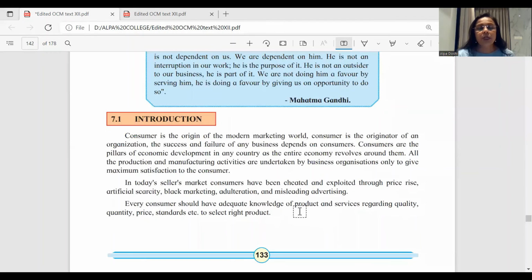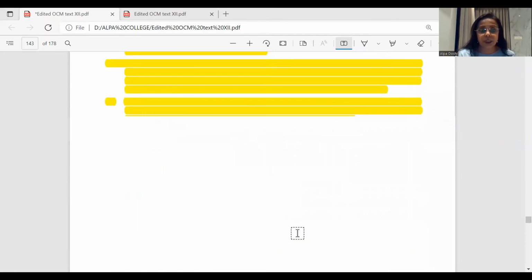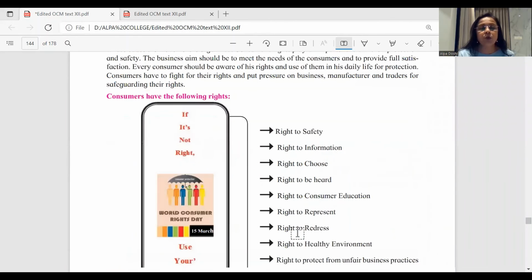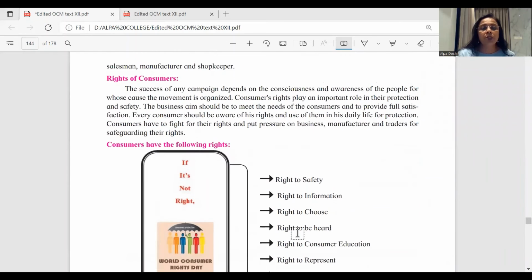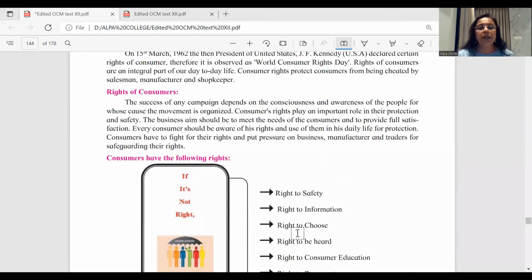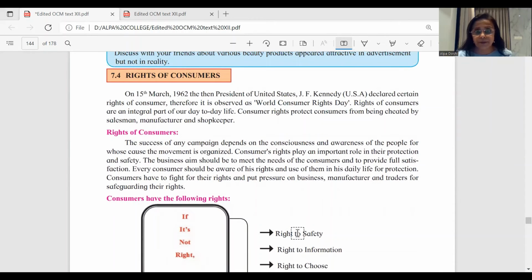And therefore, it is necessary that consumers should have adequate knowledge of product, services regarding the quality, quantity, and therefore they can select the right product. To avoid this exploitation, it is the whole concept about the topic, they have formed Consumer Protection Act, and under which the several rights of consumers have been protected.